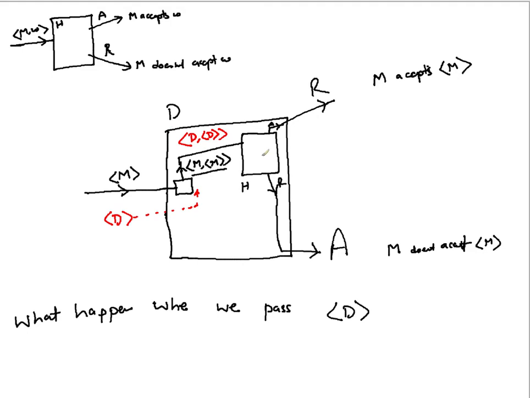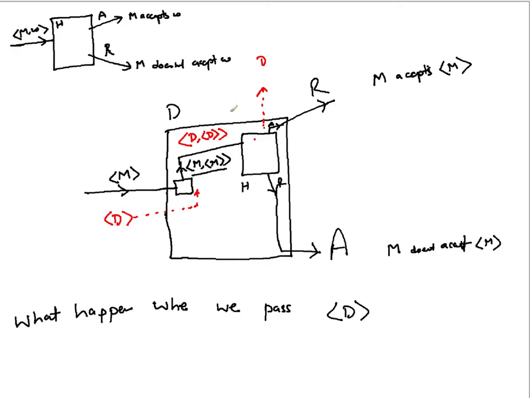Now, when it goes to H, H is going to say accept or reject. When H accepts this description, what does it mean? Remember, when H is saying accept, that means whatever string you have passed is accepted by the corresponding Turing machine.